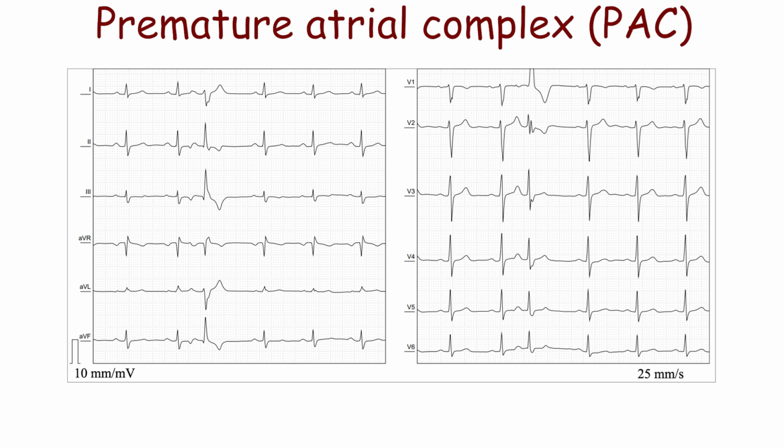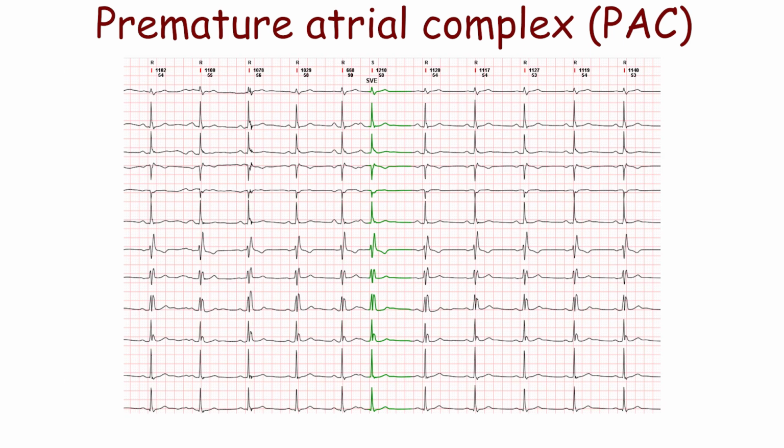Sometimes a premature P-wave may be followed by a wide QRS complex with bundle branch block pattern. This is an atrial extrasystole with aberrant conduction. The right bundle branch block pattern is more common. Sometimes it's very difficult to find the P-wave merged with the T-wave of the previous beat. Aberrantly conducted atrial extrasystoles are difficult to distinguish from ventricular systoles.